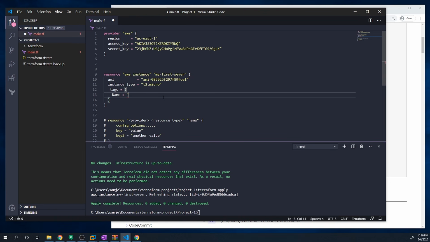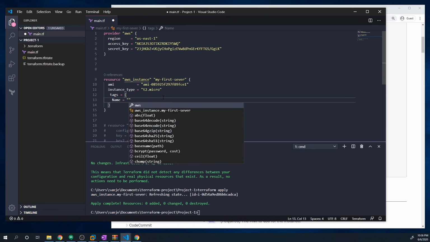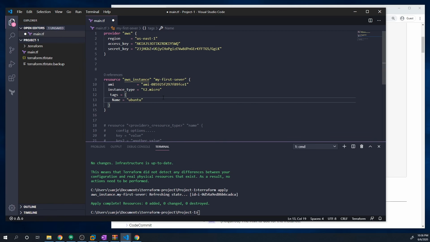And I'm just going to change this tag. We'll call this Ubuntu server. We'll just call it Ubuntu. So we're going to give it a tag of Ubuntu. Make sure you save the code.